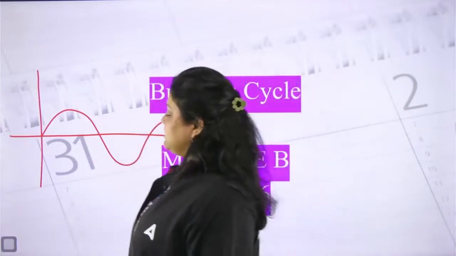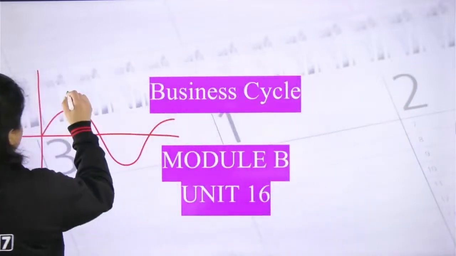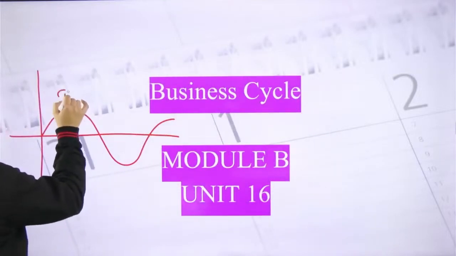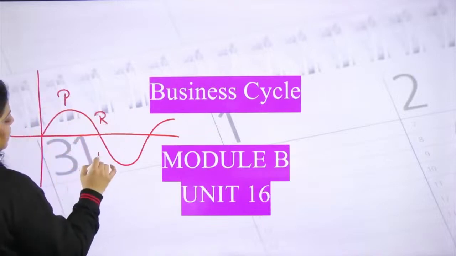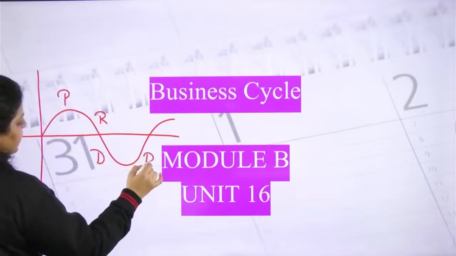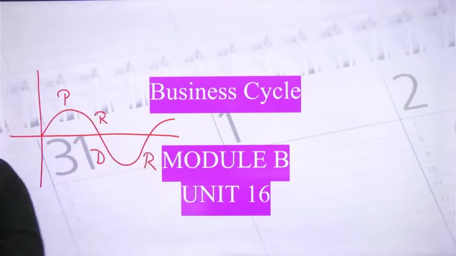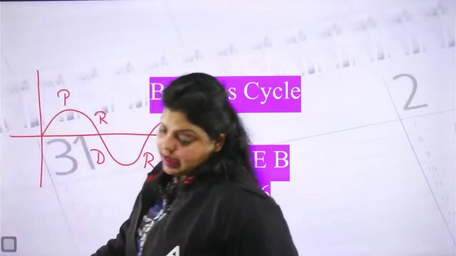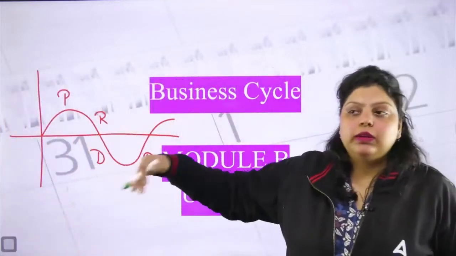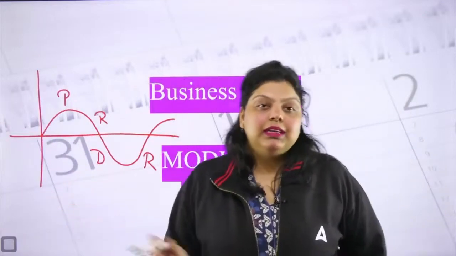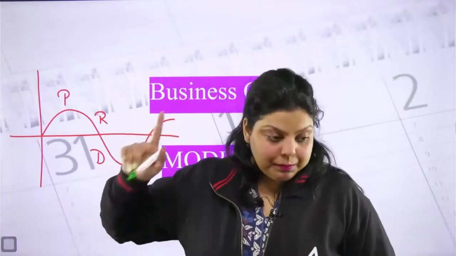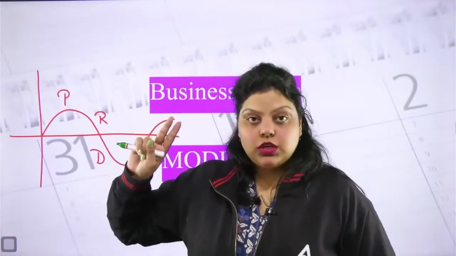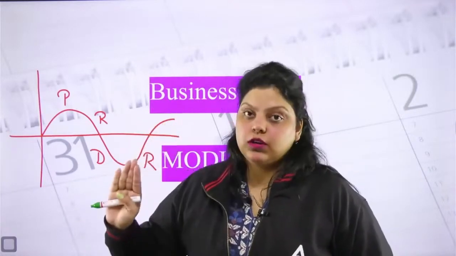It has 4 phases. Phase 1 is peak, or you can call it a boom. Second, we have recession. Third, we have depression, and fourth, we have recovery. These are the 4 phases of the business cycle that we have to study. They are also known by different names, but in your chapter, in your book, these 4 names have been given: peak, recession, depression, and recovery.